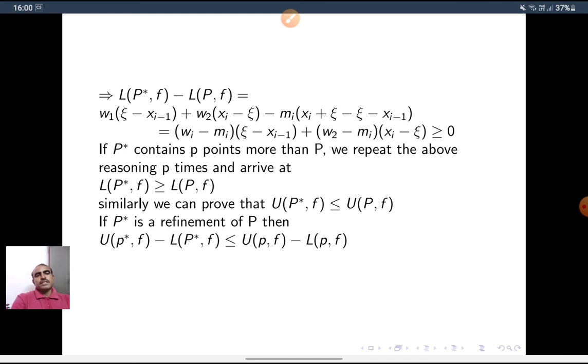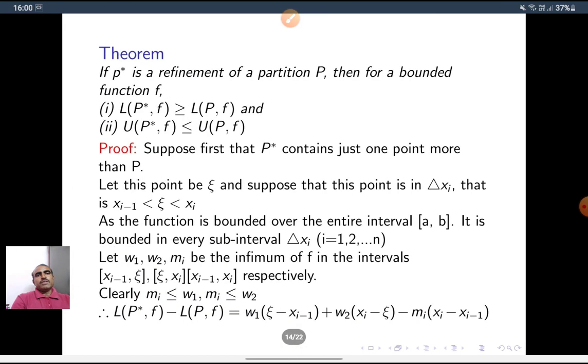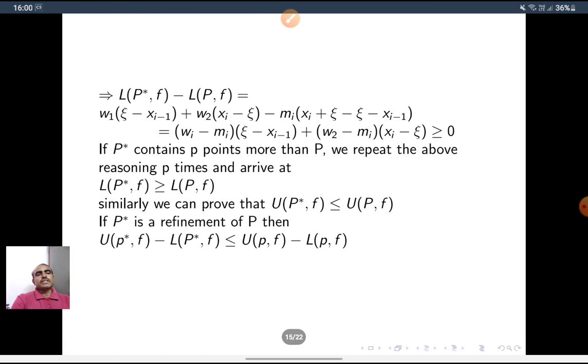How do we get this? We know that L(P star, f) is greater than or equal to L(P, f). Multiplying the inequality U(P star, f) less than or equal to U(P, f) by minus, we get minus U(P star, f) greater than or equal to minus U(P, f)... Adding both, we get this result.